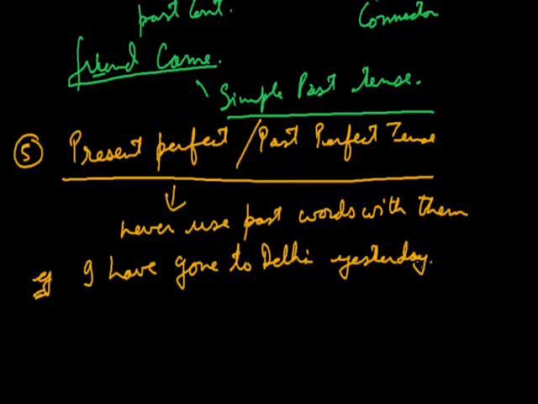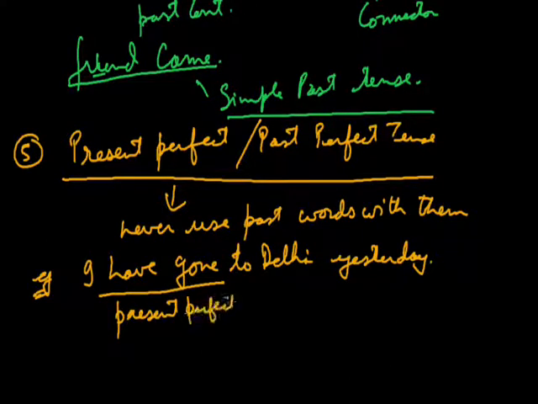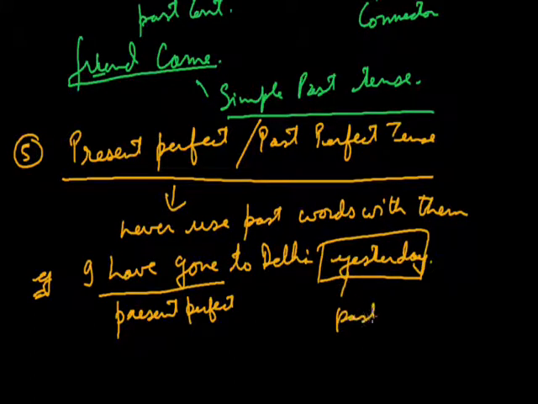Now this sentence, though at times it appears to be correct, but technically it is incorrect. Why? Because we have used have gone, and that is present perfect tense. So with present perfect tense, what actually we are doing? We are using yesterday, which is a past word. So as told earlier, we will never use present perfect as well as past perfect with the words which indicate some past time.